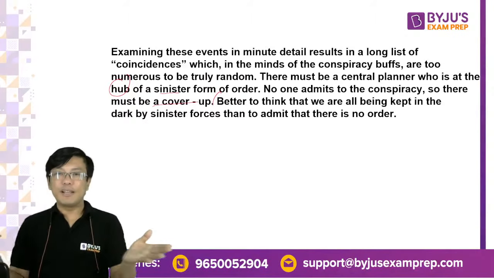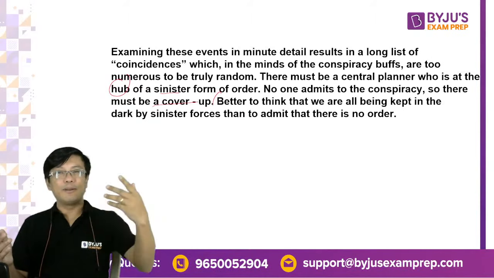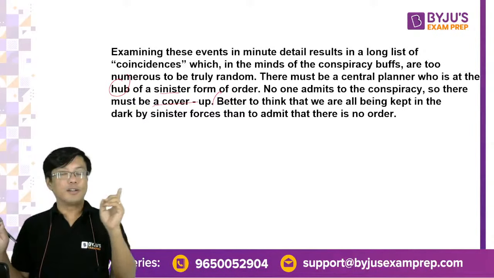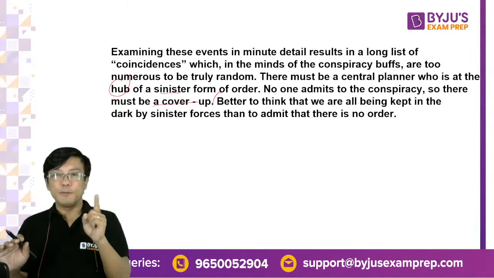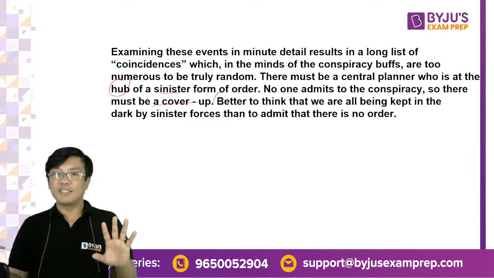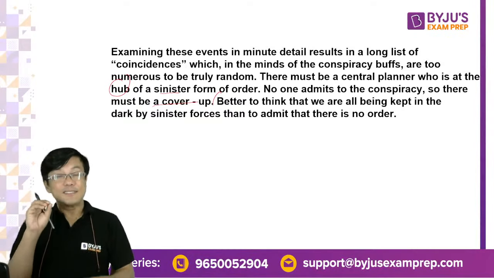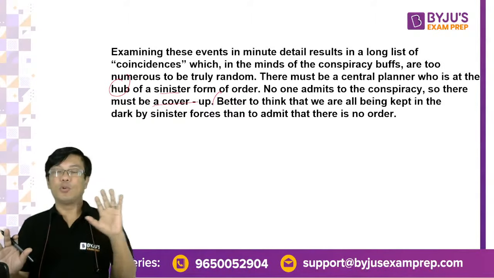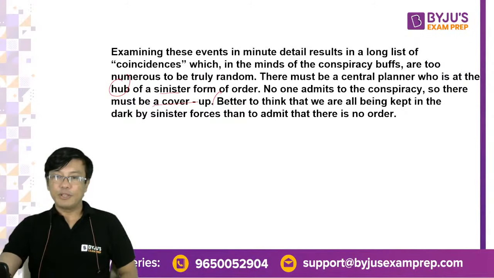that when something is happening around us, right, we want an explanation for it. We do not believe that अपने आप randomly तो नहीं हुआ होगा, किसी ने कुछ किया होगा. पहले we used to think of God. Now we do not think of God. We think there must be some power which must be planning it, must be some international power doing it. There must be some organization which is behind all this, right? There must be some conspiracy behind this. So this is, in short, human beings want everything to be explained in the form of order. We do not believe in randomness. Everybody has got the point. I hope everybody understood.